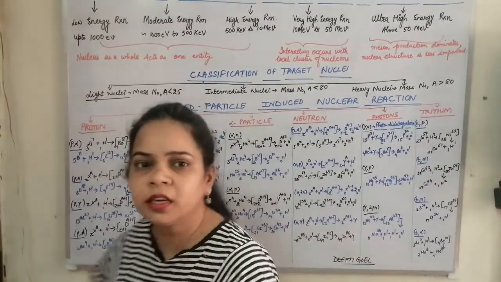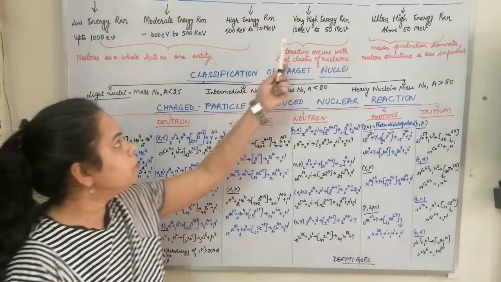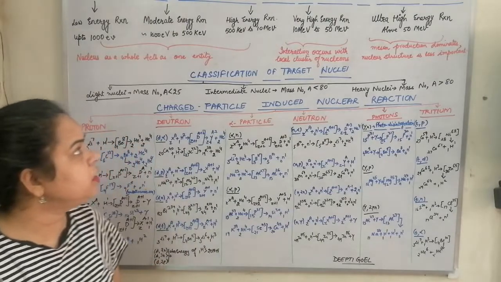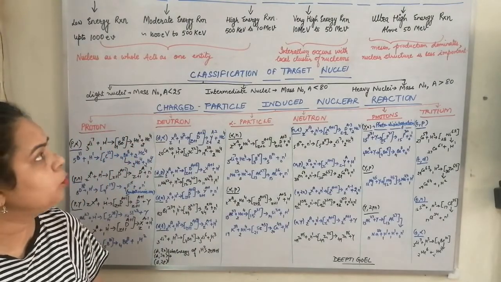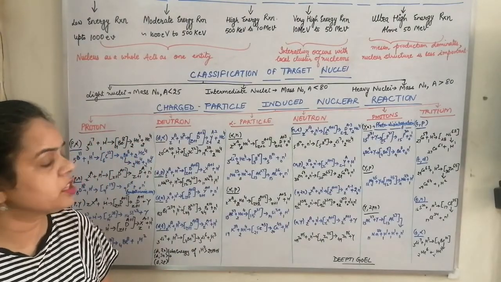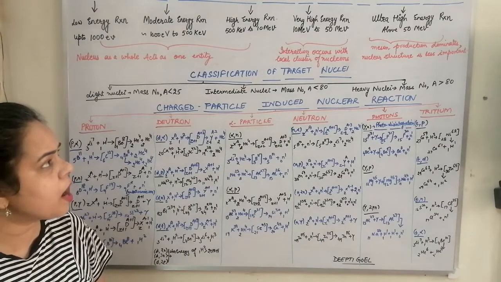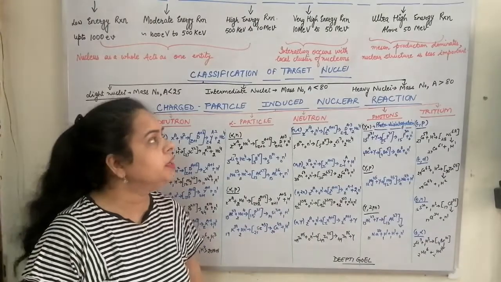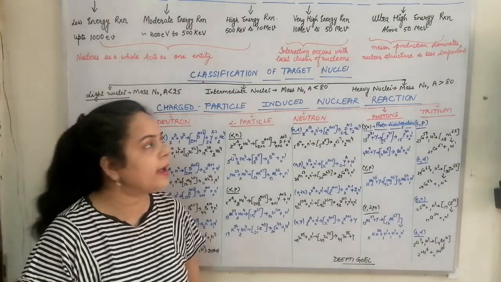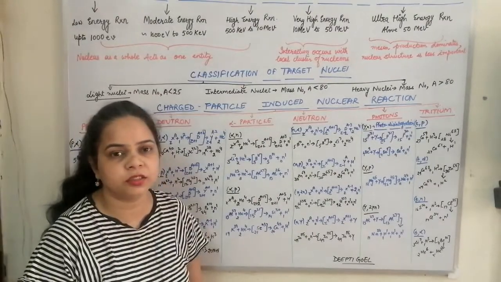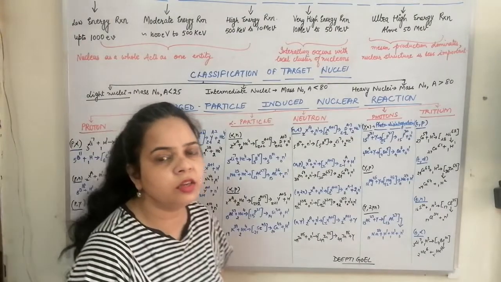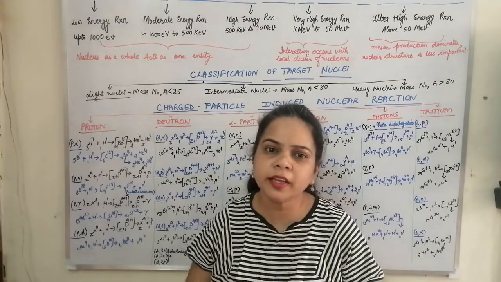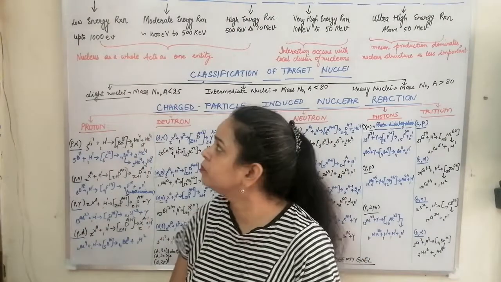And when the incident particle possesses energy from 10 mega electron volt to 50 mega electron volt, then the reaction is said to be a very high energy reaction. And when the incident particle possesses energy above 50 mega electron volt, then the reaction is called the ultra high energy reaction. So depending upon the energy of the incident particle, the classification of the nuclear reaction is such.